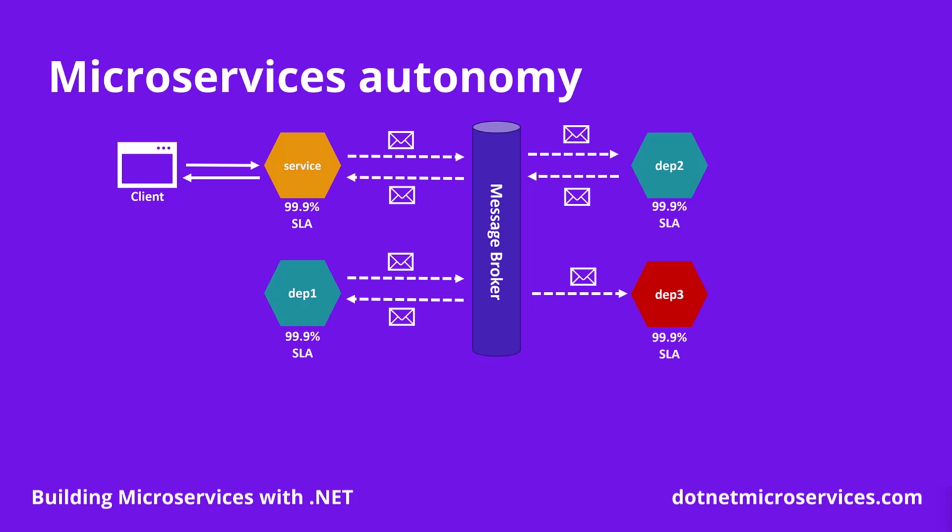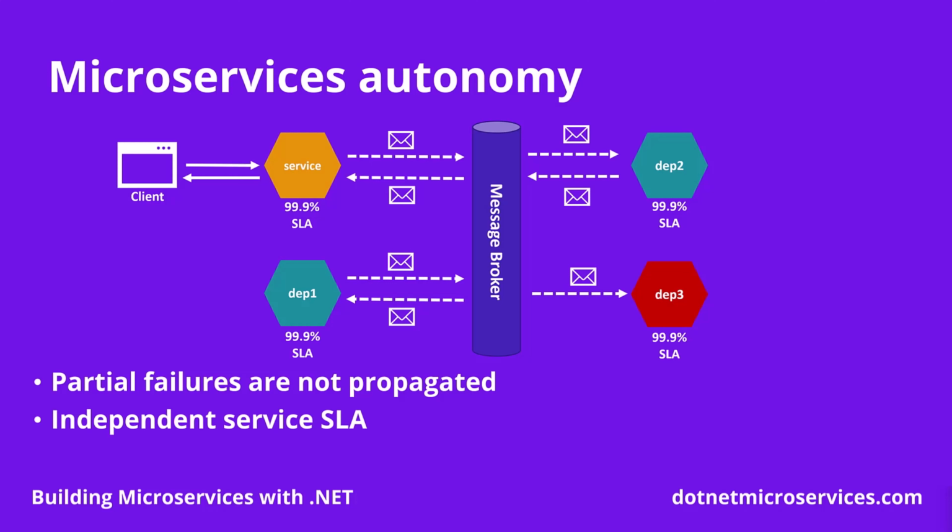So, with asynchronous communication, partial failures are no longer propagated. Each service has its own independent SLA, and best of all, the autonomy of all microservices is enforced given the lack of coupling between them.